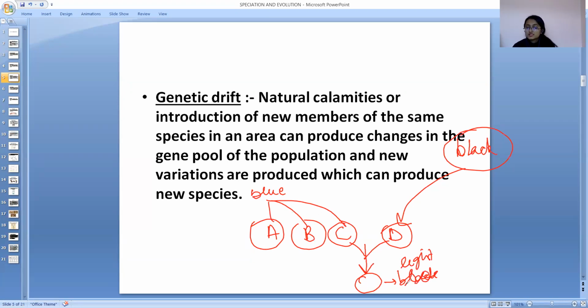So a new species will evolve after generations when I am introducing a new individual of the same species from a different area. So this formation of new species from pre-existing species, because we are introducing a new member of the same species, will result in speciation.